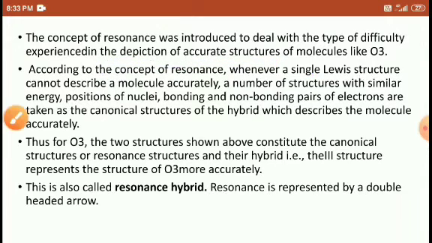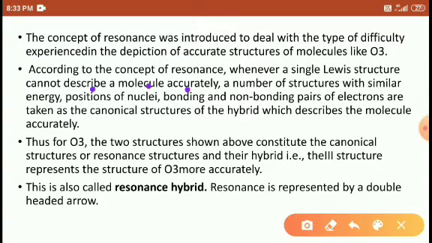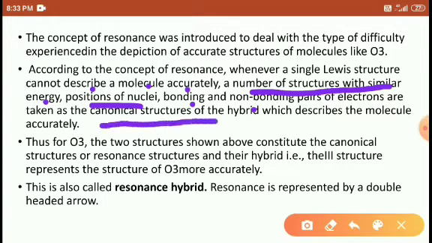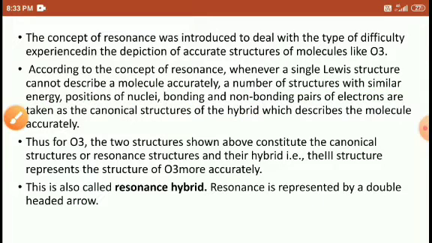A single structure, as I already told you in the definition, cannot explain its characteristics and properties. The number of structures with similar energy, position of nucleus, bonding and non-bonding electrons are taken as canonical structures of the hybrid. So what is a canonical structure of a hybrid?